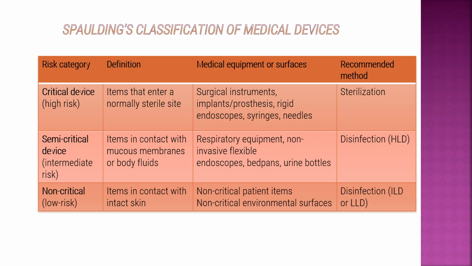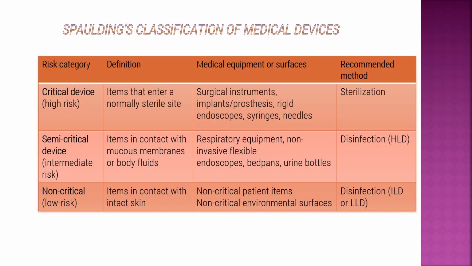Spaulding's classification of medical devices. They are categorized into critical devices, high risk; semi-critical devices, intermediate risk; and non-critical devices, low risk. A critical device is an item that enters a normally sterile site, so they are invasive. Examples are surgical instruments, implants, prostheses, rigid endoscopes, syringes, needles. The recommended method is sterilization.